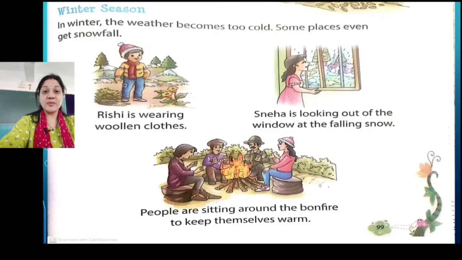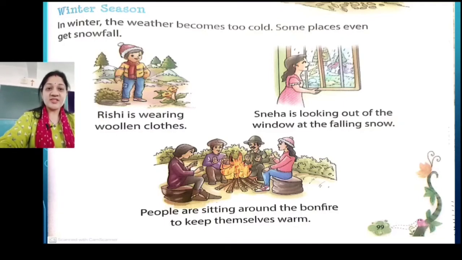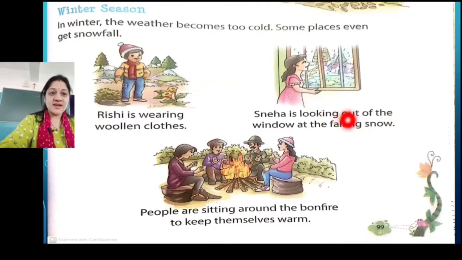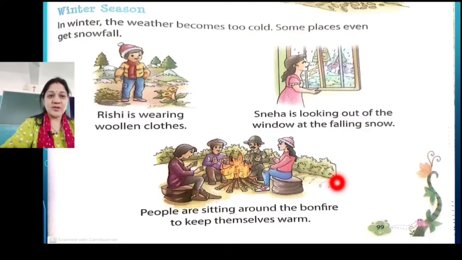If you remember the chapter Earth, our homeland, where we understand mountains, landforms. So in that, the places which are at the hilly region have lot of snowfall, right? Okay, so we see the example over here. Rishi is wearing woolen clothes, right? Sneha is looking out of the window at the falling snow. People are sitting around the bonfire to keep themselves warm.